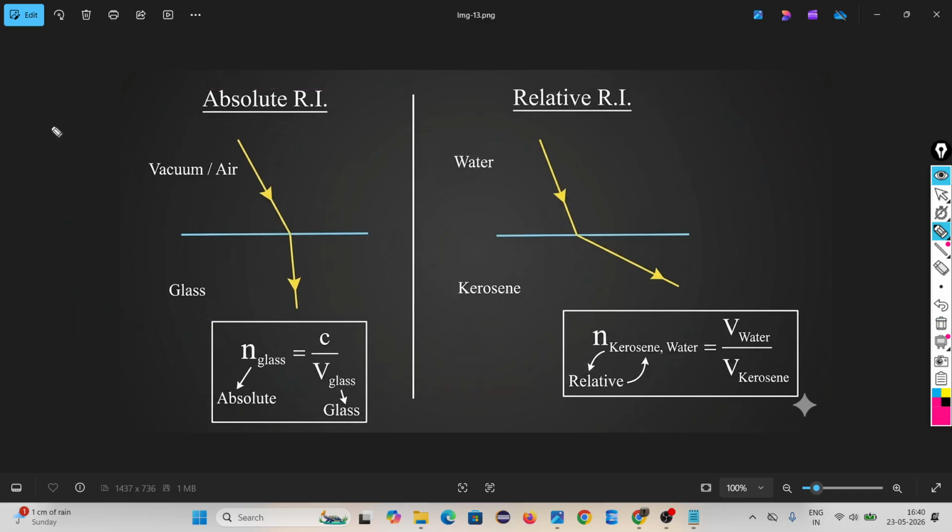Second question: suppose the incident ray is coming from air and goes into kerosene.